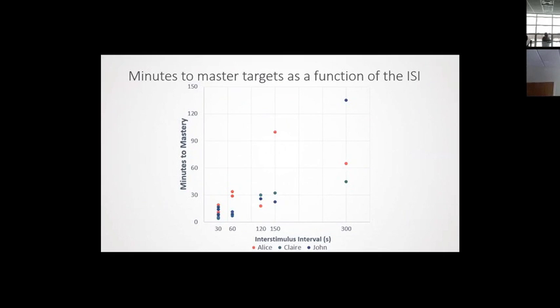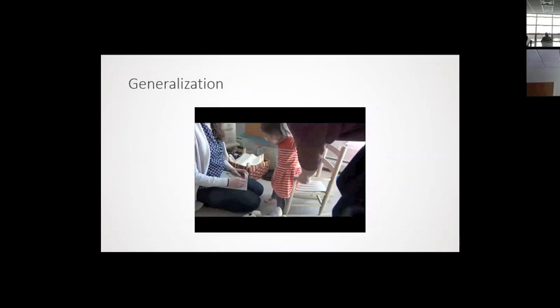We also measured things like generalization, and I put this video in, one, to show you that they are demonstrating it with another individual, but also because I showed you a bunch of really complicated graphs, and this girl is really cute, and so it's kind of like a little interlude as I start to come to the conclusions of this study. And so this is one of the young ladies in that study who is demonstrating those skills with her mother.